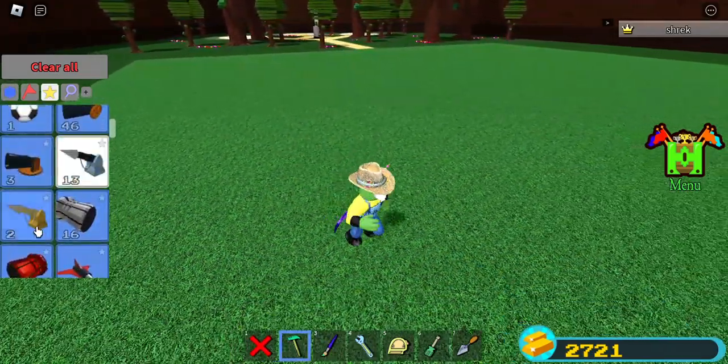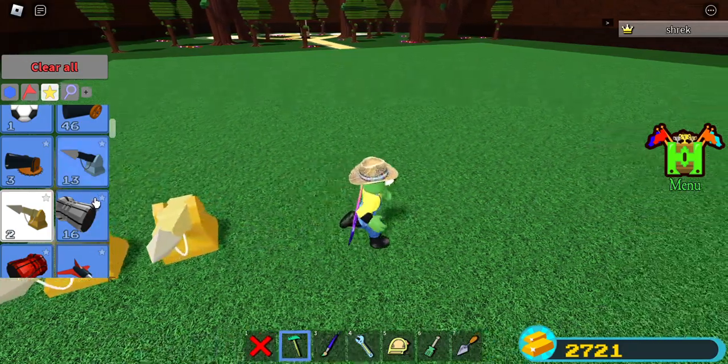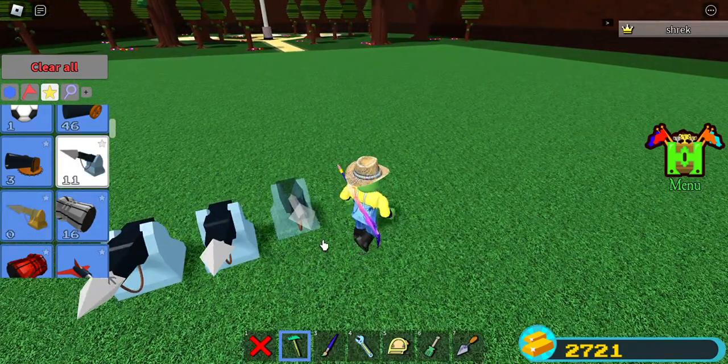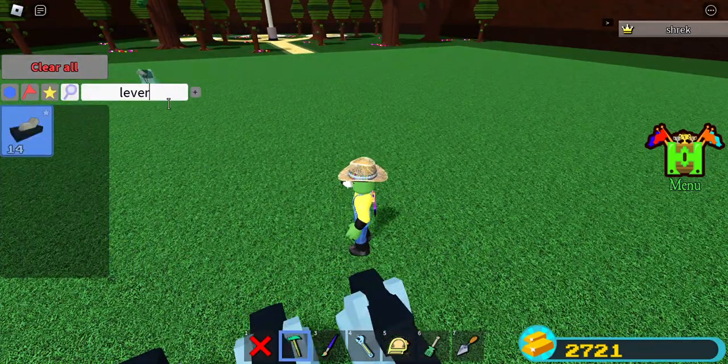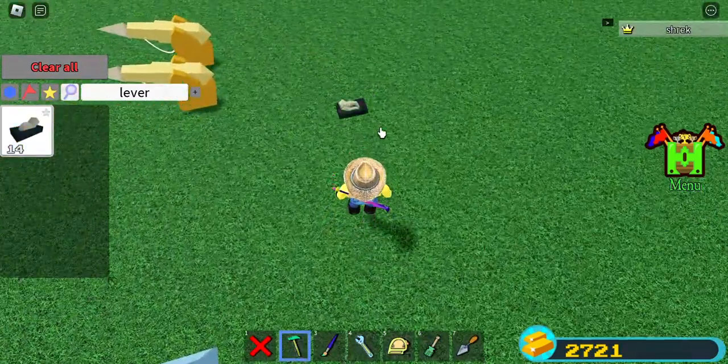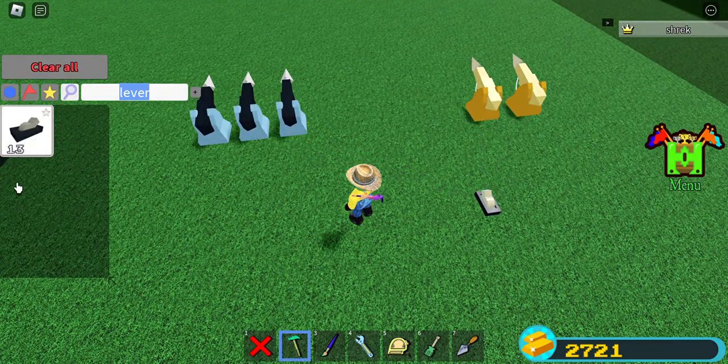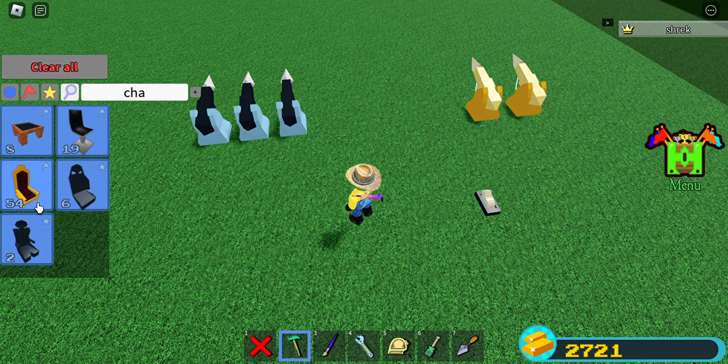Let's just say you have these harpoons and you have these harpoons. And then you put a lever, but you don't want the lever to access these harpoons. So I want this chair to.